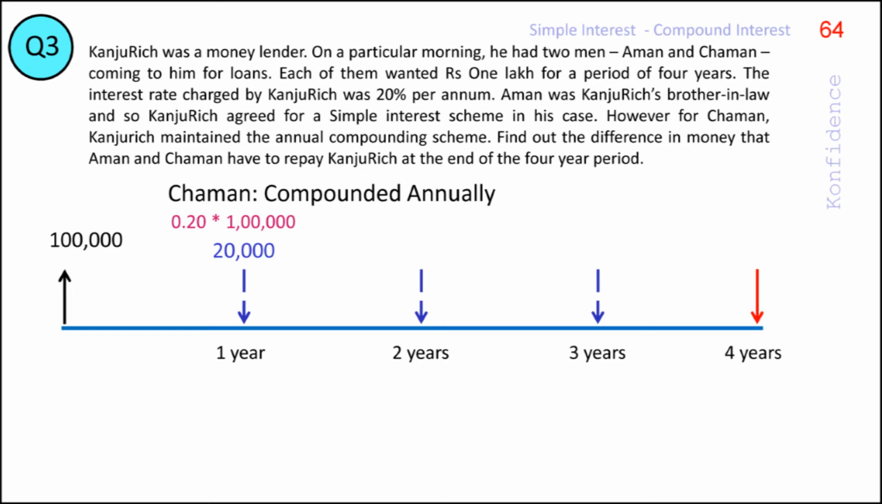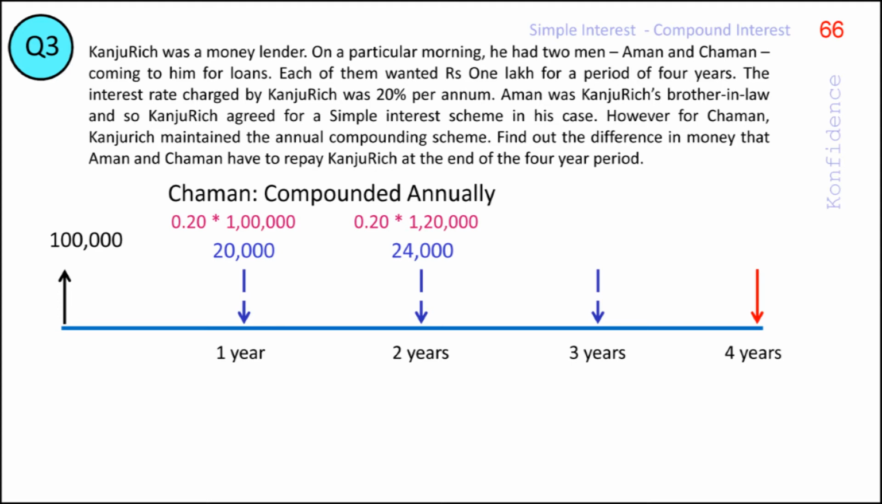When it comes to the interest for the second 1-year term, the situation is different. Here the interest is to be calculated on the interest earned during the first 1-year term also. So as far as the interest for the second year goes, it would be 20% of the principal plus interest for the first year, or 0.2 into 1 lakh plus 20,000, which is rupees 24,000.